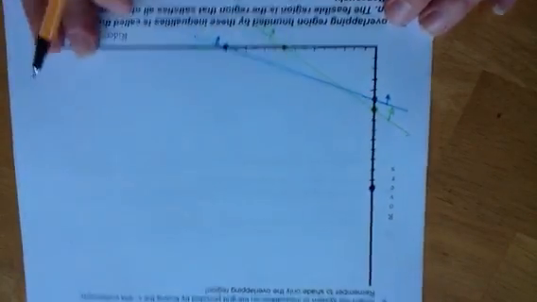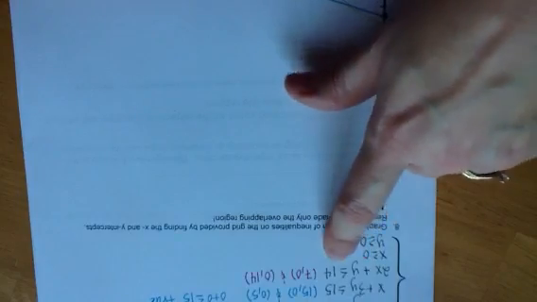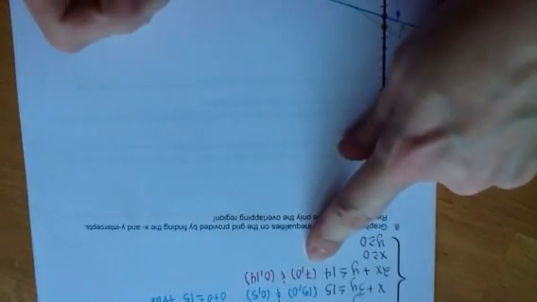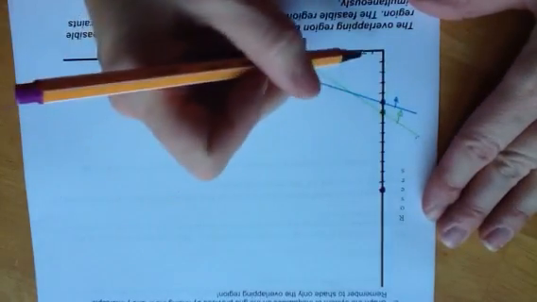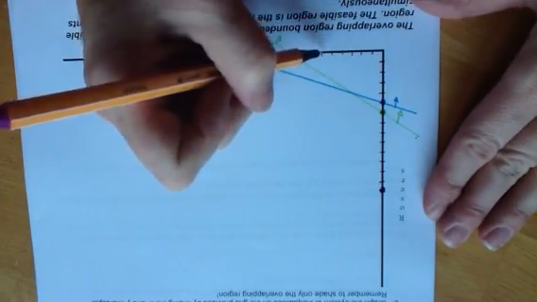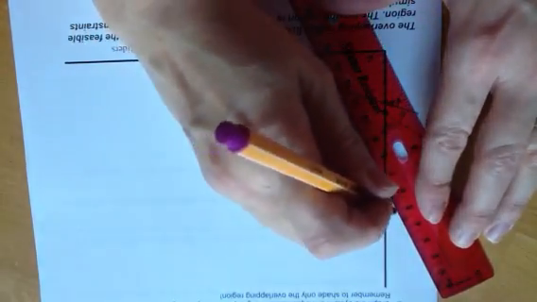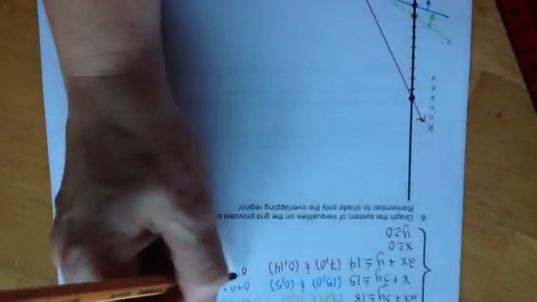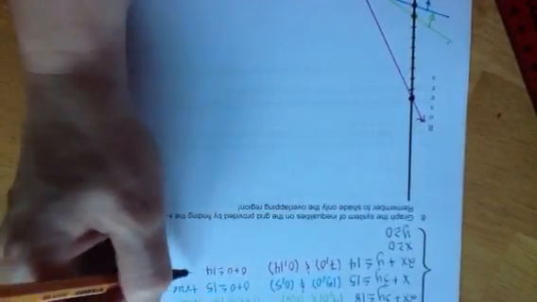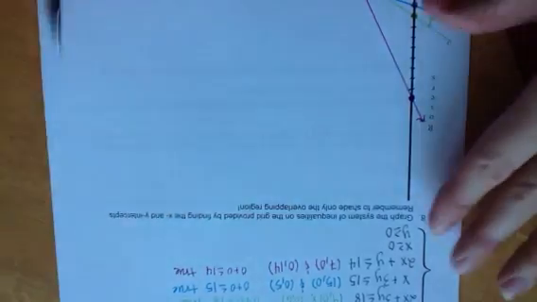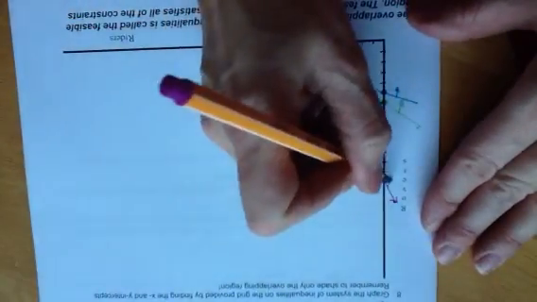And then my third line was 2x plus y is less than or equal to 14. So I had (7, 0) and (0, 14). I already have (0, 14) marked. 1, 2, 3, 4, 5, 6, 7. Connect those. And test (0, 0). 0 plus 0 is less than or equal to 14 is also true, so that will be shaded in as well.